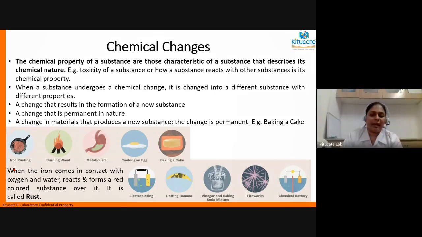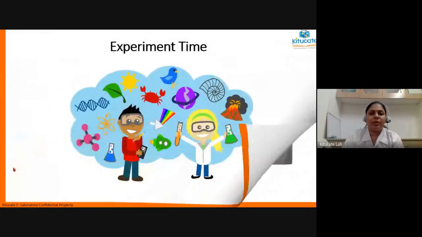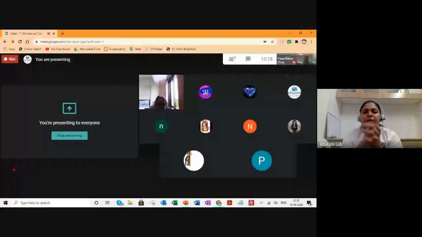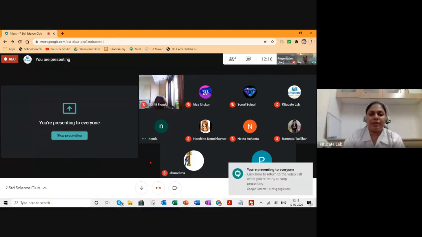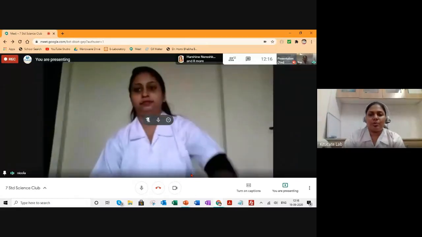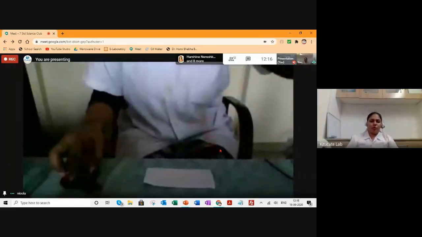Now we will start the activity. Today we'll be doing three activities. The first activity is with paper. In the second activity, we will be creating different scenarios to induce rusting in an iron nail. And the third experiment is a demonstration which Nicola ma'am will be showing you all. For the first experiment, Nicola ma'am, are you ready? Children, just observe what ma'am is doing and you can follow the steps.